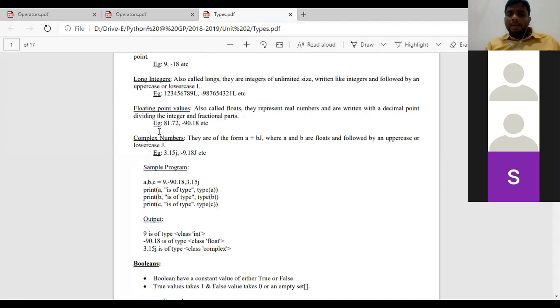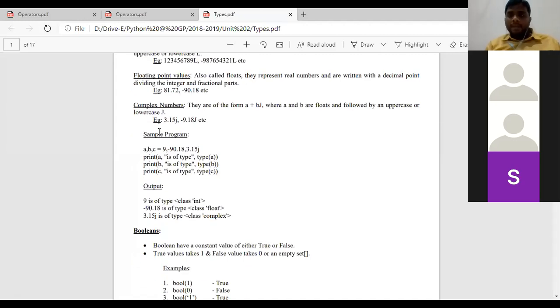Next, complex numbers. How can we write complex numbers? Complex numbers are written similar to floating point, but at the end of the floating point value, we need to mention an uppercase or lowercase alphabet J. See here, 3.15 is a float value, but because at the end I have mentioned J, it is taken as a complex number.